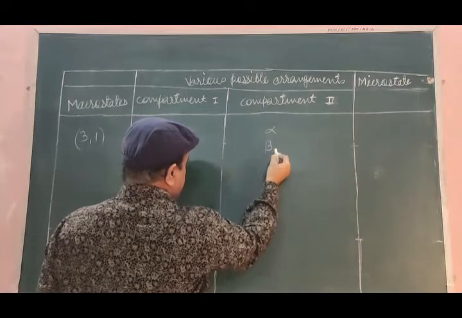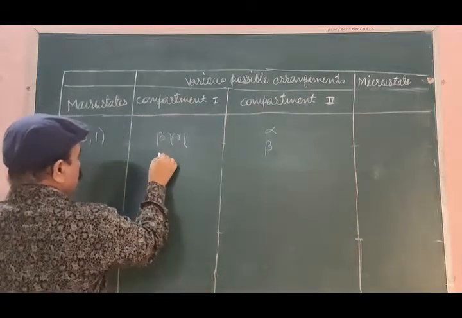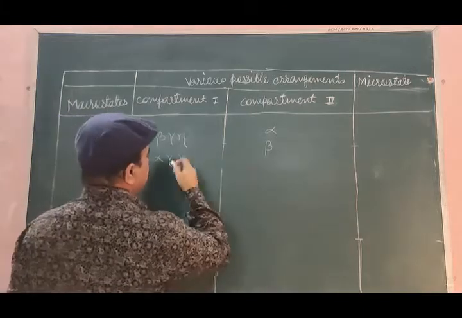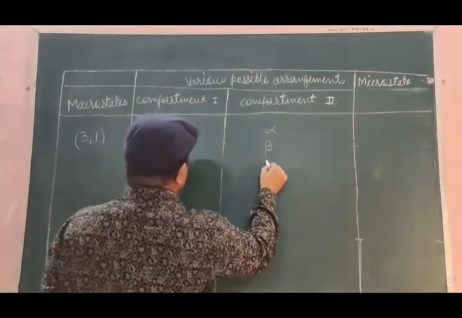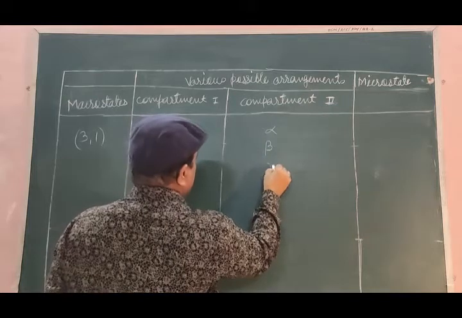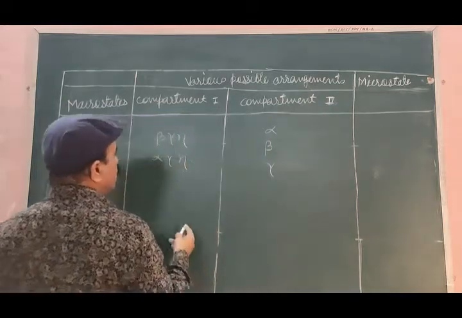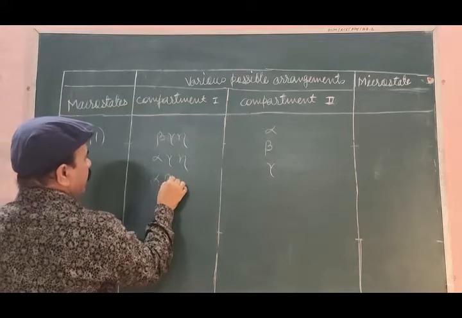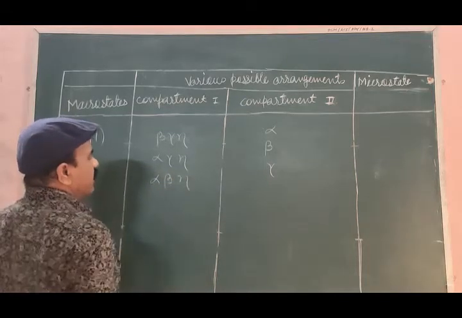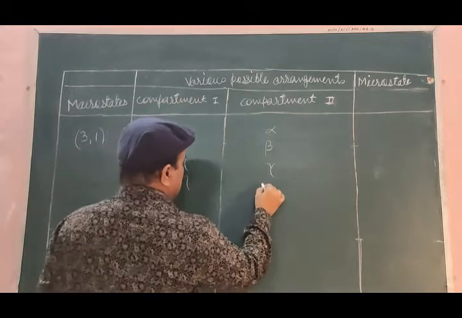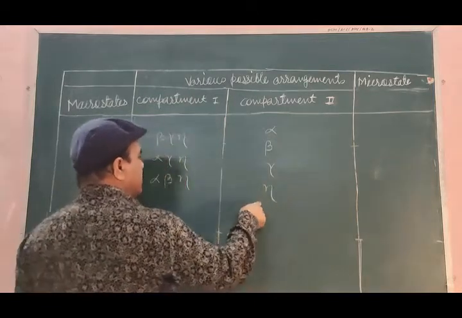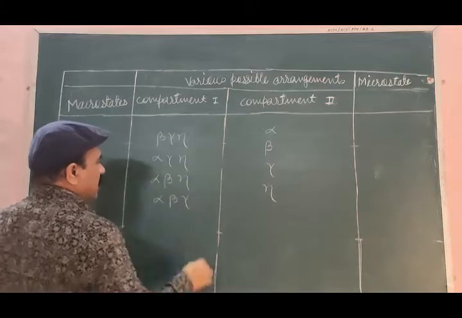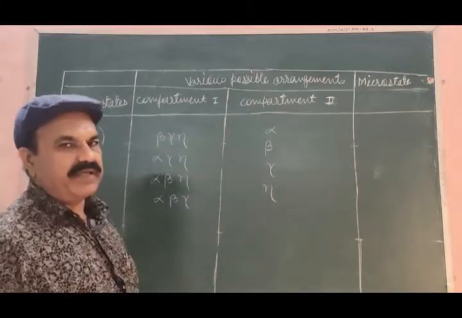If beta is in compartment 2, alpha, gamma, eta will be in compartment 1. If gamma is there in compartment 2, there will be alpha, beta, eta in the first compartment, and if eta is there in the second compartment, alpha, beta, gamma will be there in the first compartment.